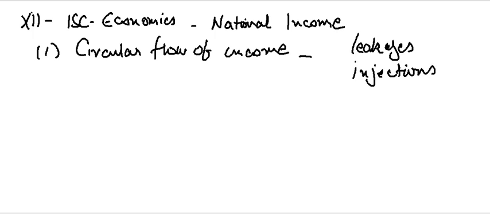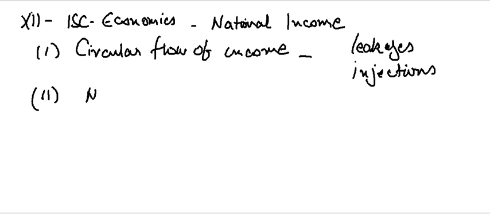So that is circular flow of income and everything associated with it. Now the second part has 3, 4 or maybe more concepts and definitions you have to know.